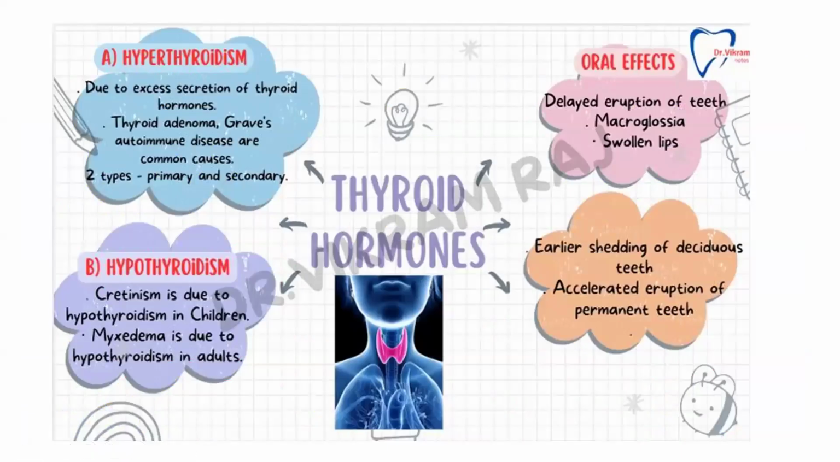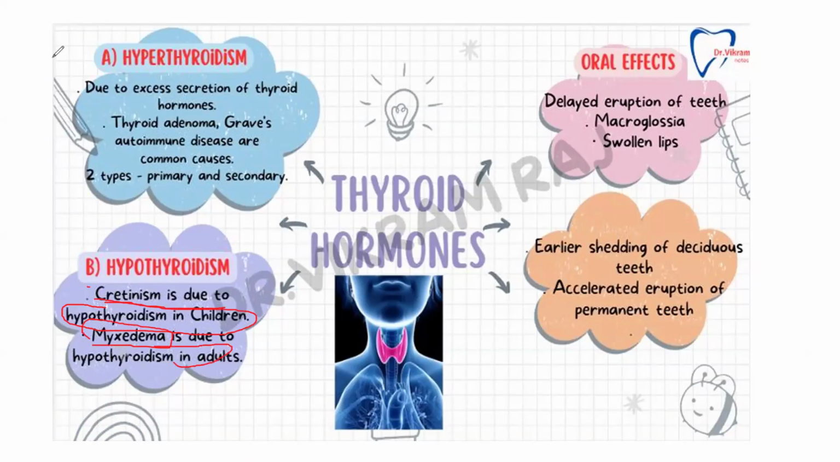Coming to the thyroid hormones, hyperthyroidism and hypothyroidism. Hyperthyroidism is excessive secretion of thyroid hormones. Thyroid adenoma and Graves' autoimmune disease are common causes, and it has two types, primary and secondary. Hypothyroidism is cretinism in children. This is a very, very important thing: cretinism is due to hypothyroidism in children, whereas myxedema is due to hypothyroidism in adults.